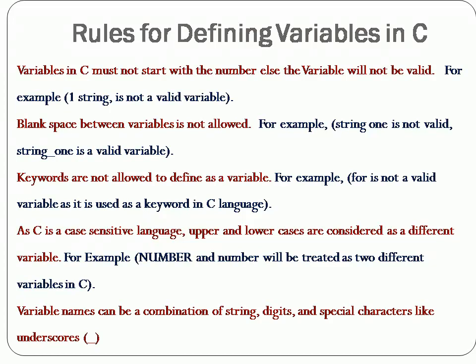Rule number 3: keywords are not allowed to be defined as a variable. Rule number 4: C is a case sensitive language, so upper and lower cases are considered different variables. Rule number 5: variable names can be a combination of letters, digits and special characters like underscore.